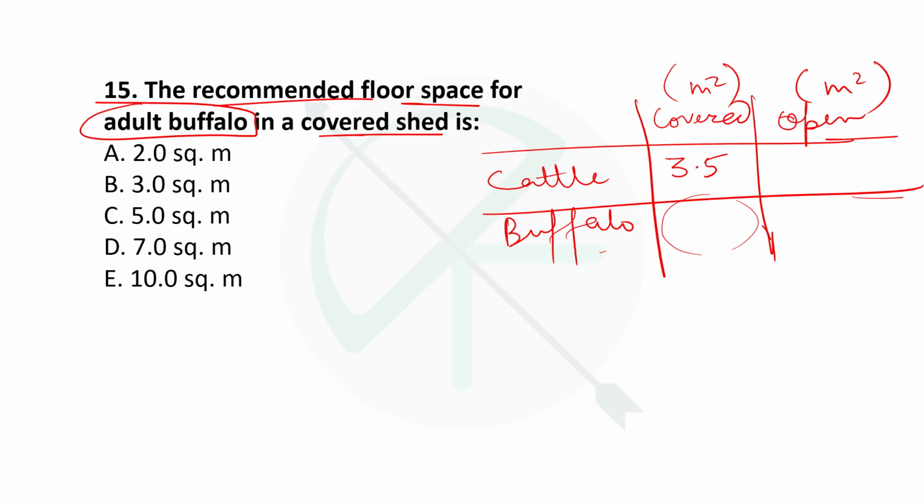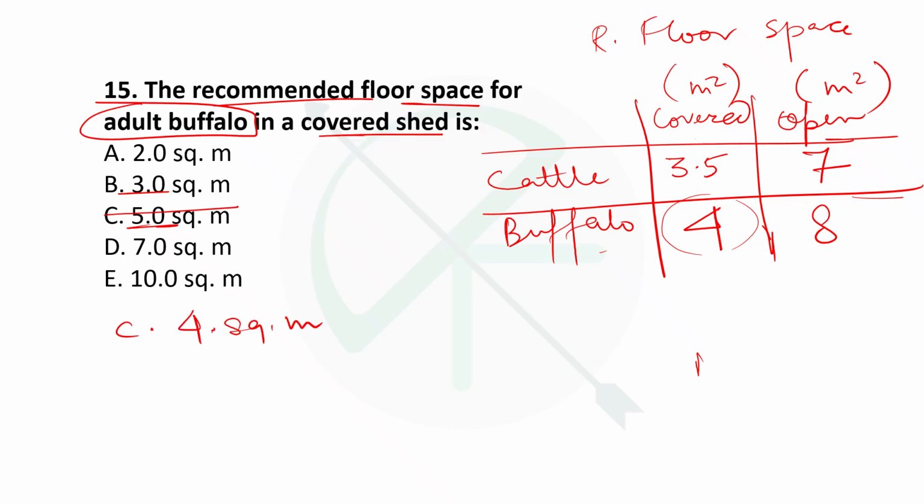3.5 under covered condition and 7 under open, and in buffalo it is 4 under covered condition and 8 under open shed conditions. So this is the recommended floor space, and here the answer will be 4. Since 4 is not given, I'll just correct the option to 4 square meter. So the correct answer will be C, that is 4 square meter.